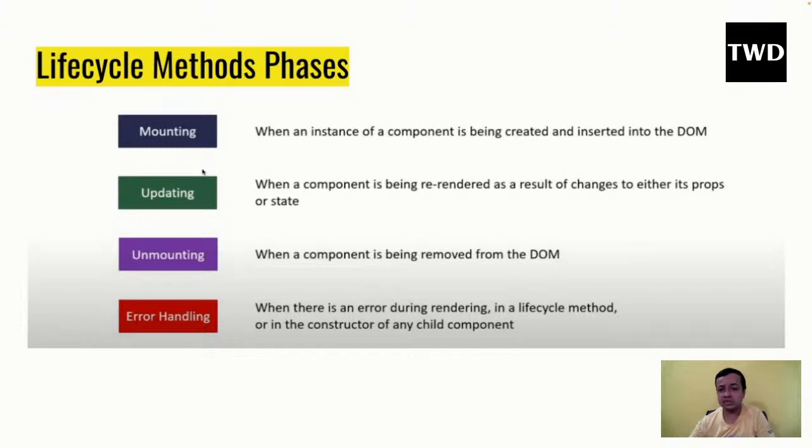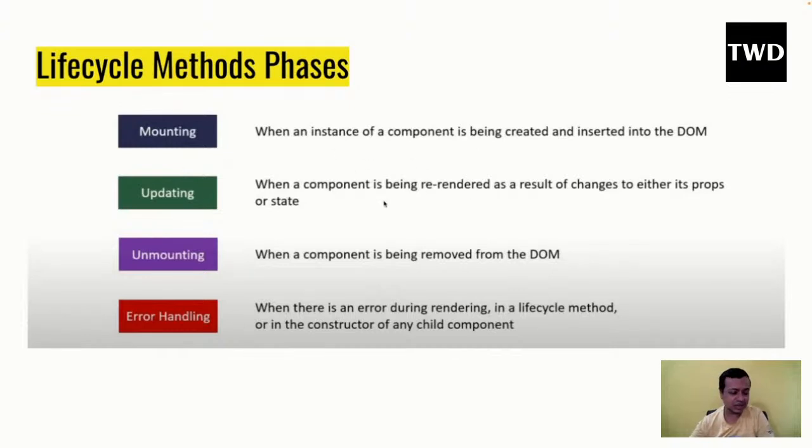Mounting phase is when an instance of a component is created and inserted into the DOM, and updating is when a component is being re-rendered as the result of a change in either props or state. Unmounting is something which you are going to learn when you learn hooks, and error handling is something which doesn't happen nowadays. So what is this mounting? Mounting and updating are something which you're going to learn now, but we're going to see a more practical example later on in hooks also.